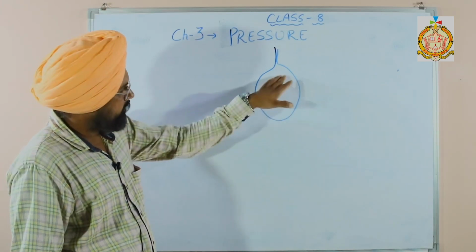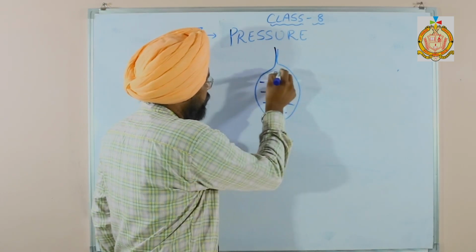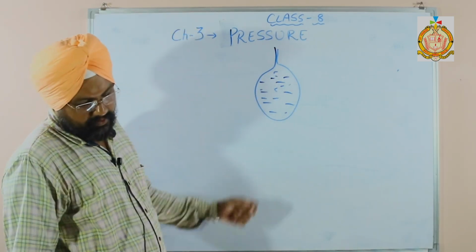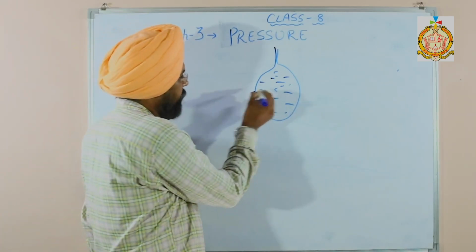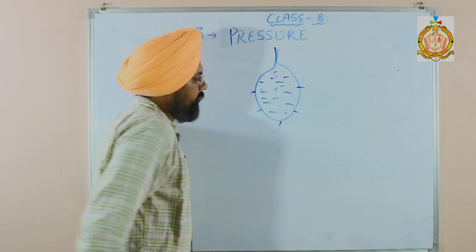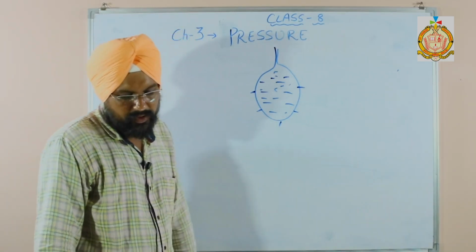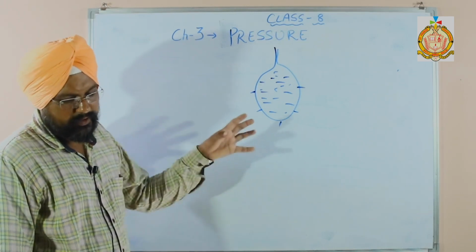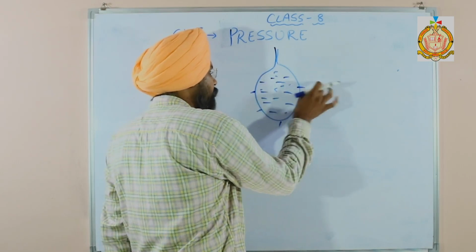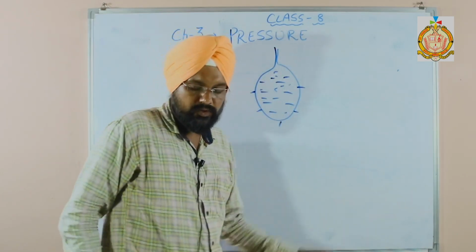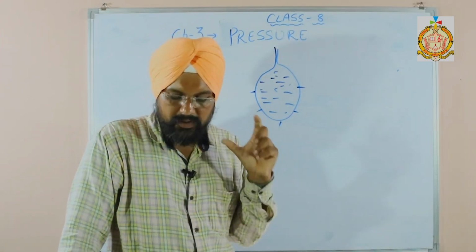Fill the balloon with water. This balloon is filled with water. Then tie it with a thread. Prick it with the pin at several places. Prick it from several places, and you can feel water flows out through every hole. Result: the water inside the balloon exerts pressure in all directions. This water starts coming through each and every hole. So this proves that water inside the balloon exerts pressure in all directions.